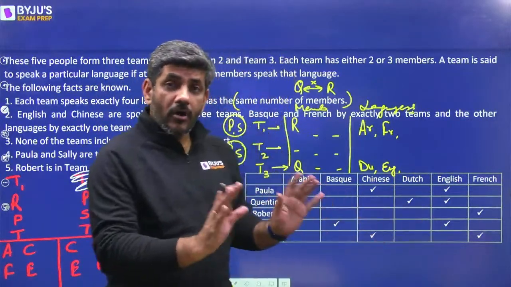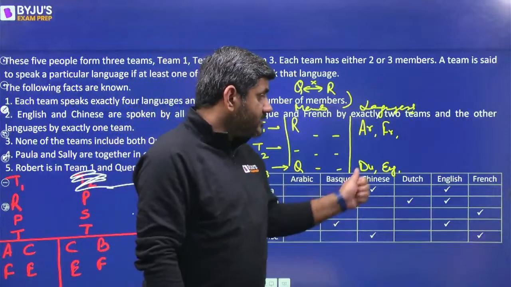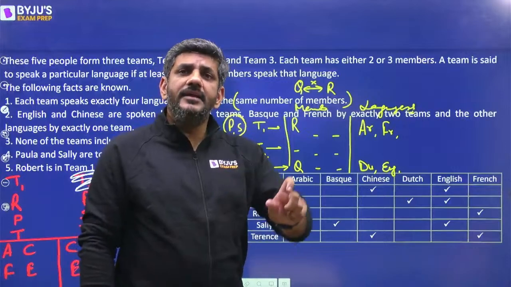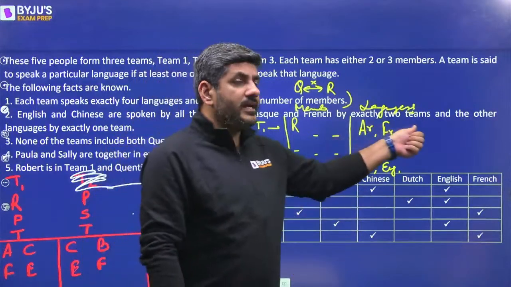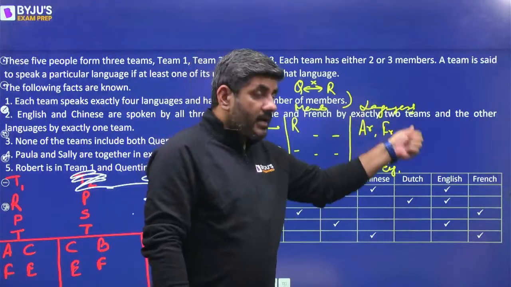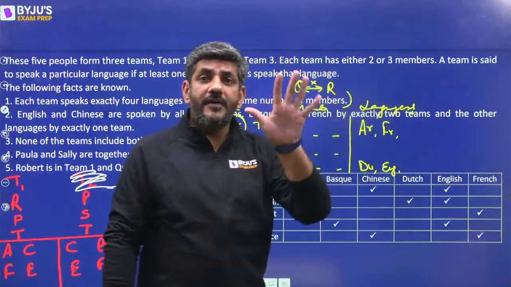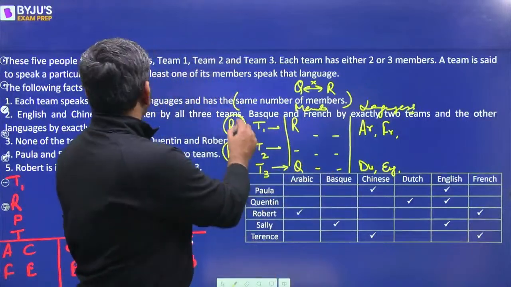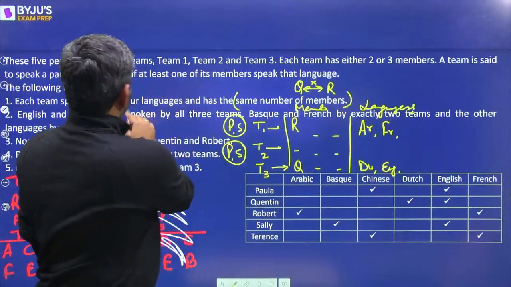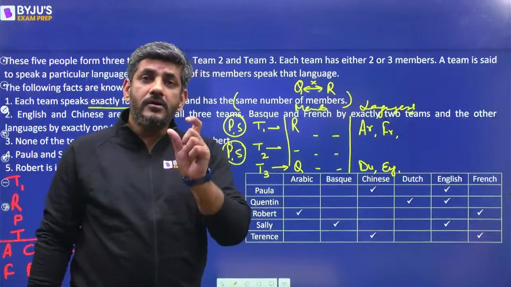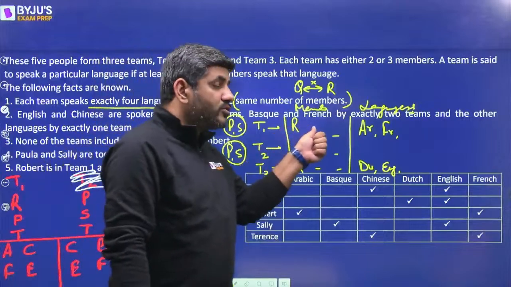So can I say Paula and Sally can speak Basque, Chinese and English? English is common. Now Basque, Chinese and English, if I write all three here, then apart from Arabic and French, we have Basque, Chinese, English. 5 languages would be spoken by team 1 in that case, whereas the question says that each team speaks exactly 4 languages. Paula and Sally together cannot go to team 1.